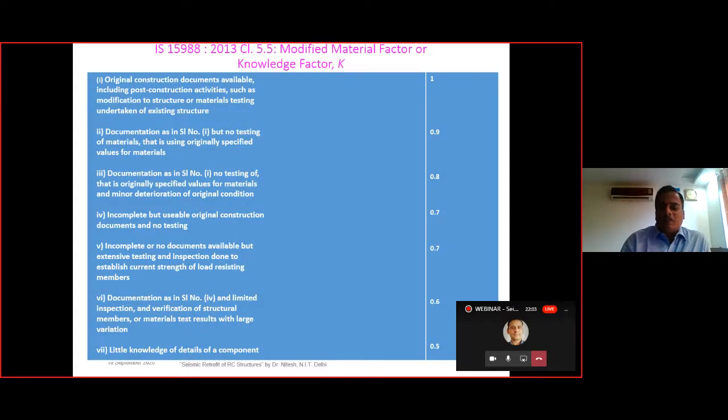Here the material modification factor needs to be calculated, which is also synonymously called the knowledge factor. And here we have one as the knowledge factor for the most good material, and for little knowledge of the material we are having 0.5 as the knowledge factor. That is, very good material, then 1; very worst material, then in that case it is 0.5. So here the definitions are given with respect to the knowledge factor. We need to choose from the best as 1 and 0.5 for the worst.